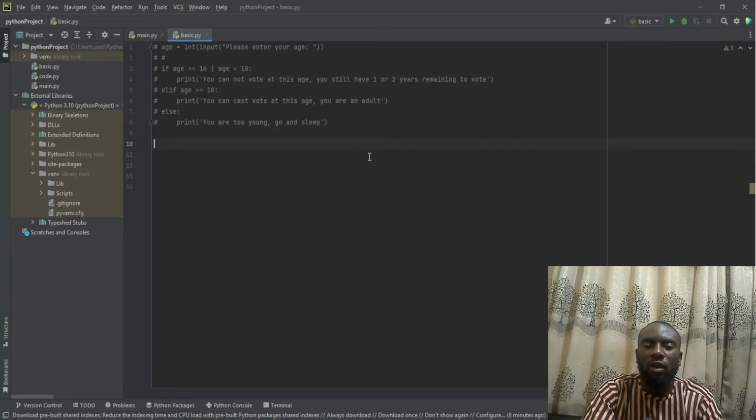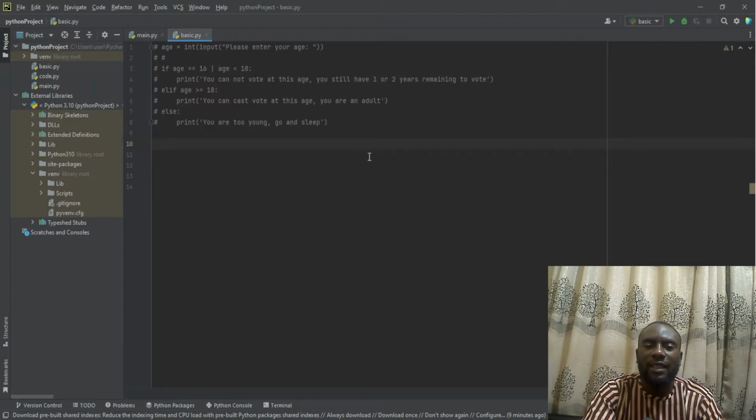So this program is going to work in such a way that it will ask the user of the program to input his age, that is the number of his age. When the user inputs the number, the application will go through the number, process it, and see whether he is eligible to vote or not. The essence of this class is that we are going to learn how to make use of input in Python, how we can input numbers, how we can input text, and all the processes we can do to make sure that the input is working properly.